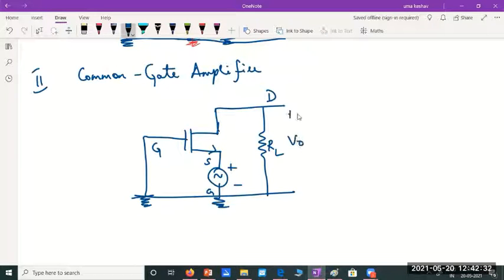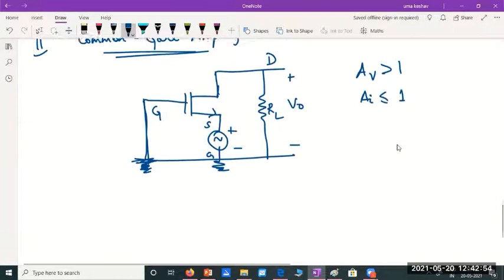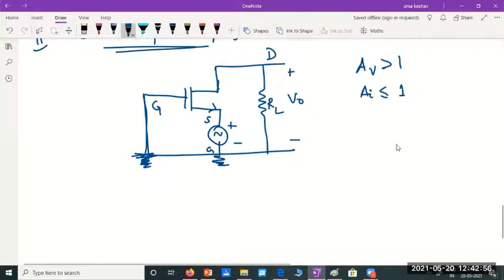So V0 output is measured here and this gate is grounded. That's why we call this common gate amplifier. Usually this circuit produces voltage gain greater than unity, but current gain is less than or equal to 1. Remember, common gate amplifier will give you a voltage gain which is high, but current gain will be less.